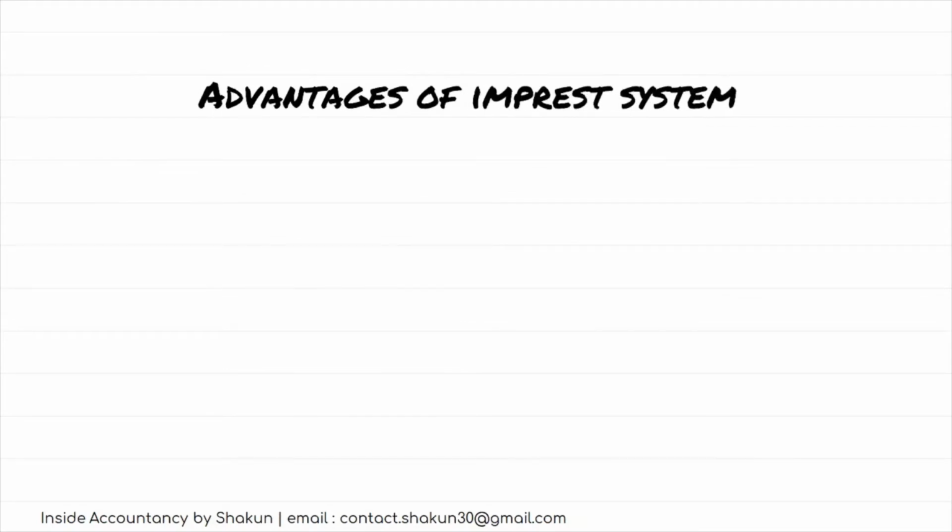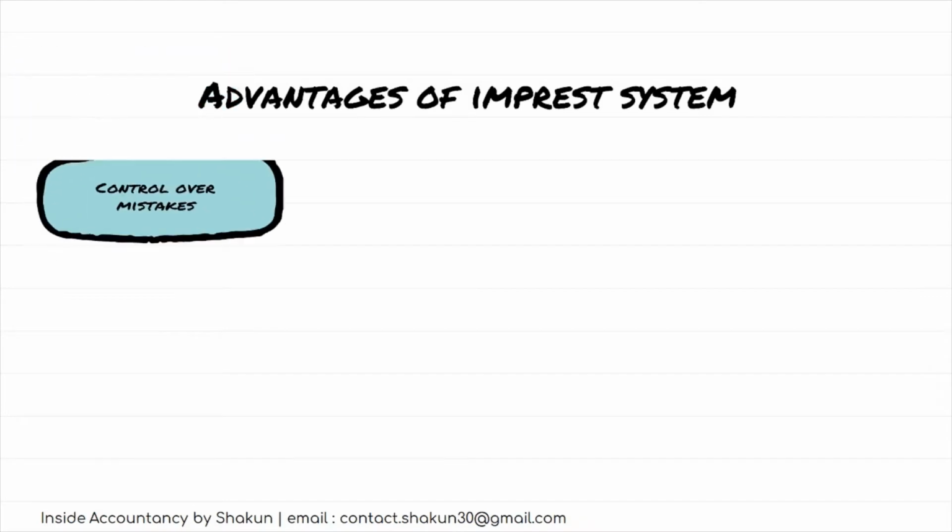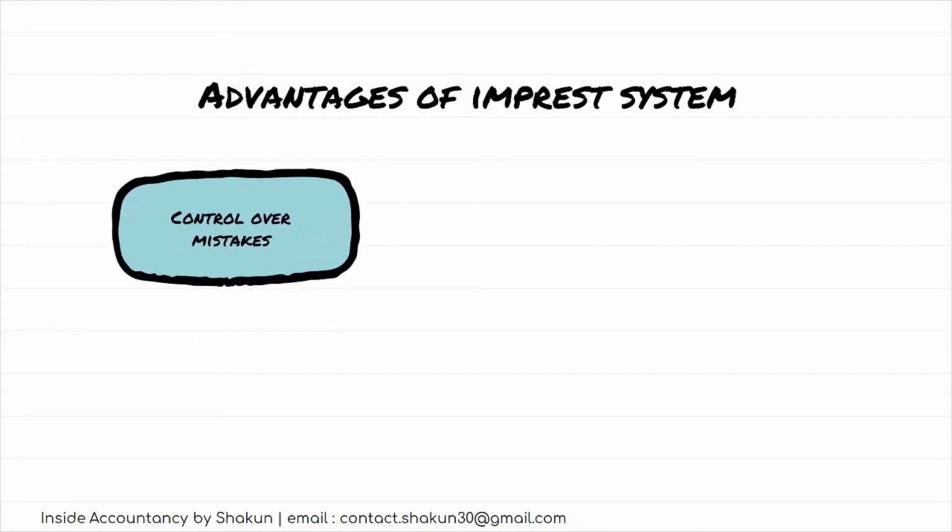Now let's further talk about the advantages of imprest system of petty cash which majority of the business organizations follow. So the first advantage is control over mistakes. Now the petty cash book is checked by the head cashier.